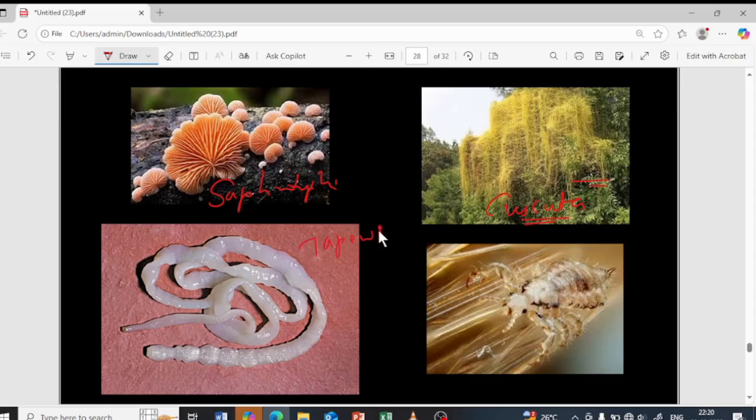So yeah, this is tapeworm. It will be deriving nutrition from the digested food in the body. The food will be digested in the intestine, right? From there it will derive the nutrients. Okay, tapeworm. And this is the lice which is present in the hair, you might have seen. They will take up the food from the human body without killing the organism.